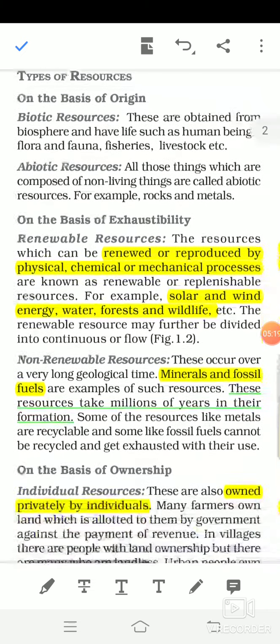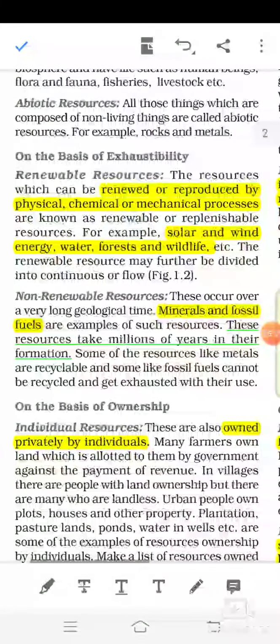Next, the classification on the basis of exhaustibility: renewable and non-renewable. This is very important. Renewable means we can renew it, use it, and reproduce it again. It can be renewed or reproduced by physical, chemical or mechanical processes.